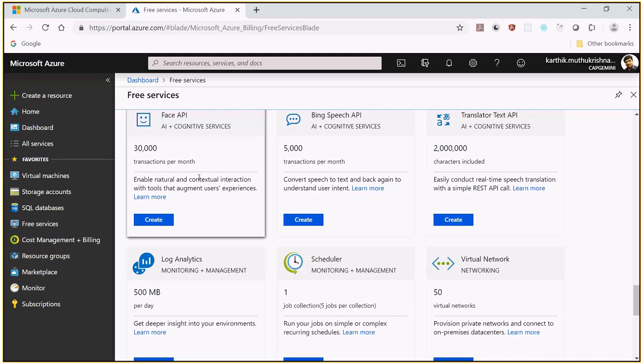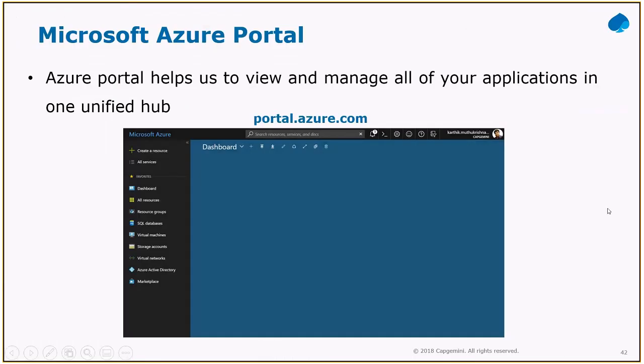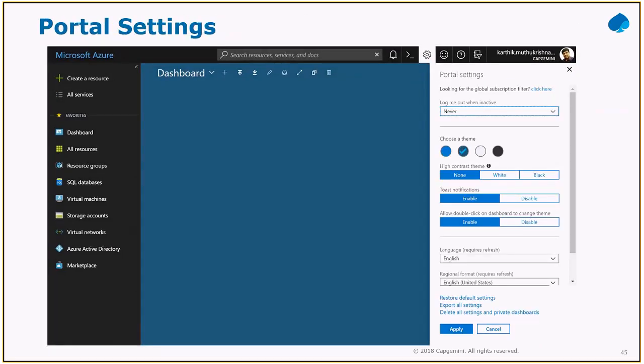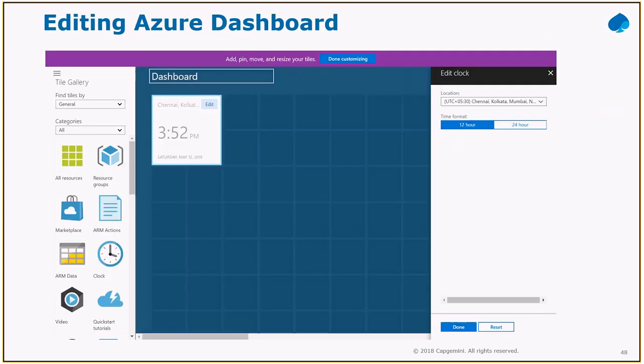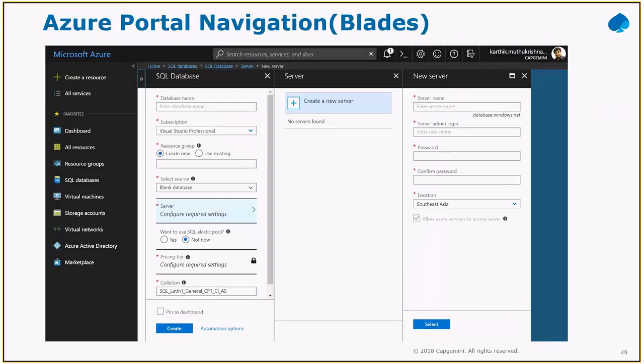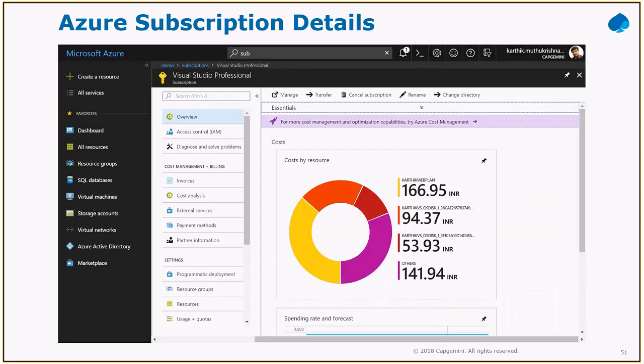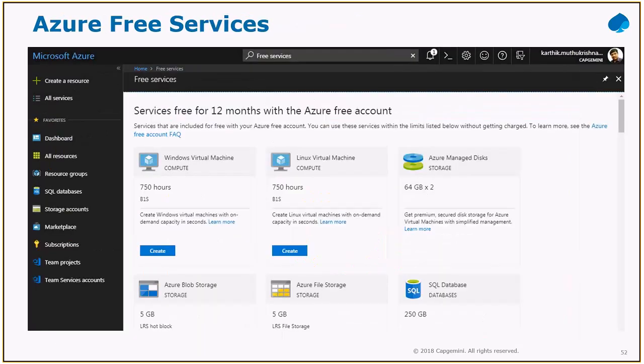It is available for you even after the trial expires. So this is about the free services. Then when it comes to development, since this particular session is all about development, whatever I have discussed will be there in the PPT: notification icon, portal settings, Azure search, portal help, how to edit the Azure dashboard, portal navigations, then marketplace, subscription details you can get, and you can see that chart, Azure free services.